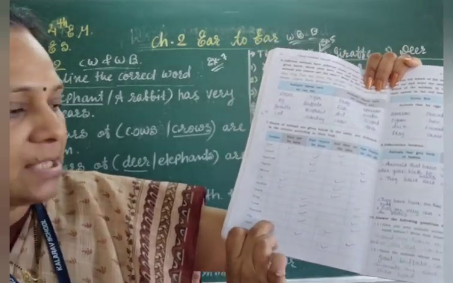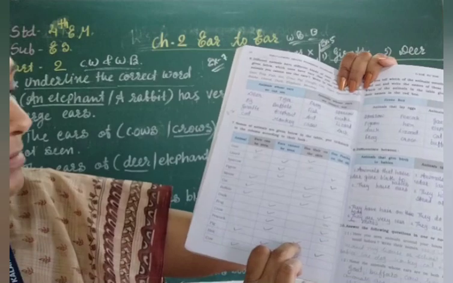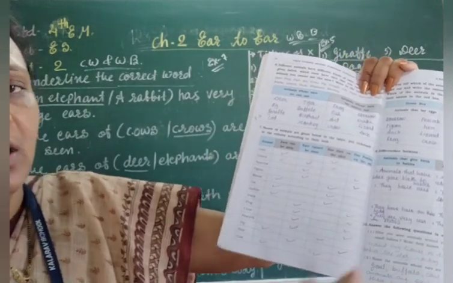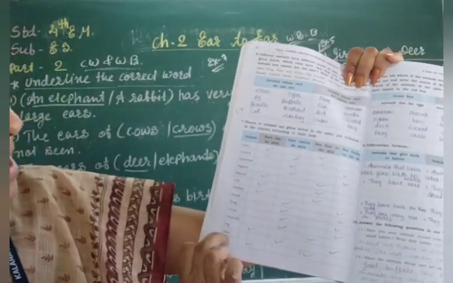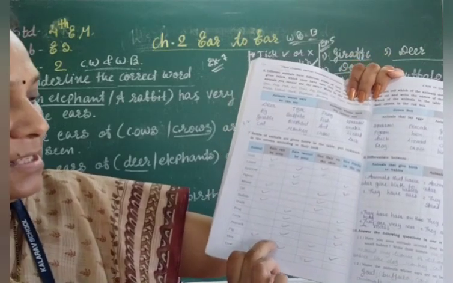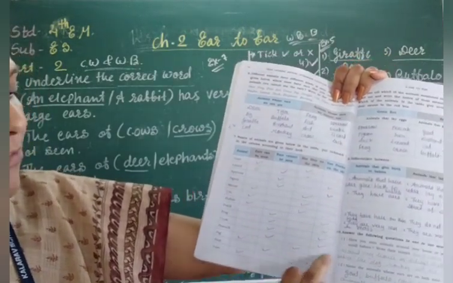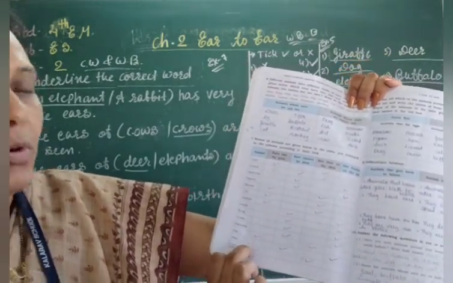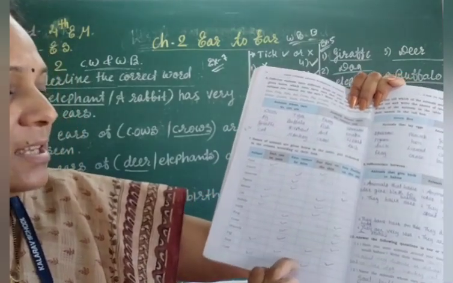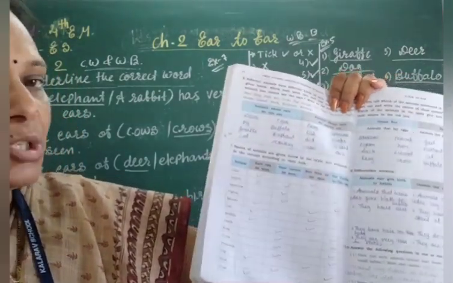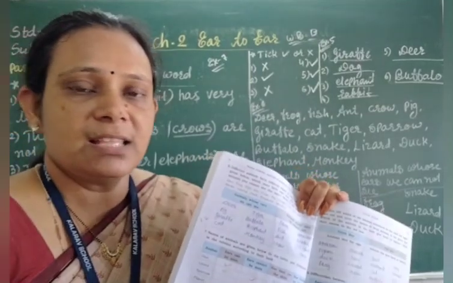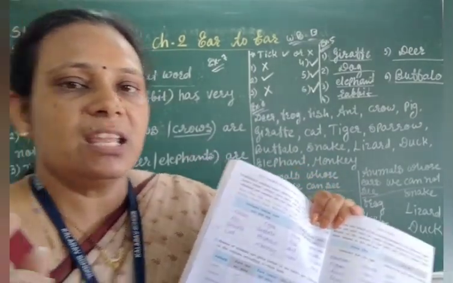Pig has the ears and hair also, right? So we have to tick on both columns. Now hen, don't have the ear, and feather on the body. Cow has the ear and hair on the body, right students? So these are the classification and you have to just tick mark.